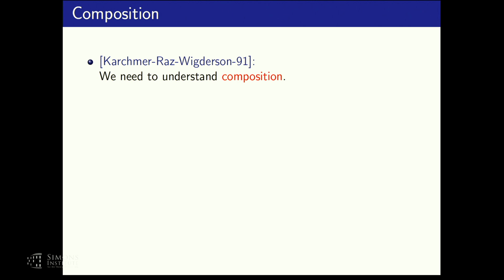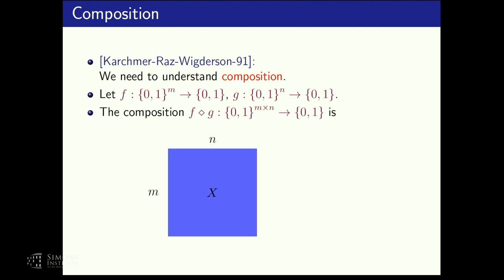So I'm now going to define the composition of Boolean functions. This is probably the most important definition of this talk. So if you are thinking you are falling asleep, I suggest you do it on the next slide. Say we have 2 Boolean functions, f from m bits to 1 bit, and g from n bits to 1 bit. The composition is a function that takes an m by n Boolean matrix x and performs the following computation on it.